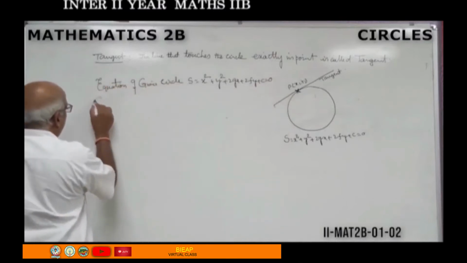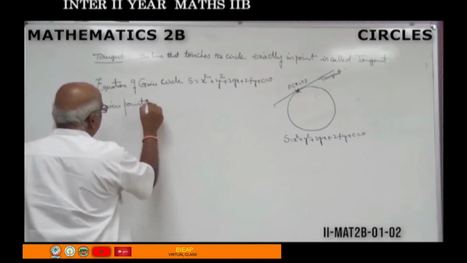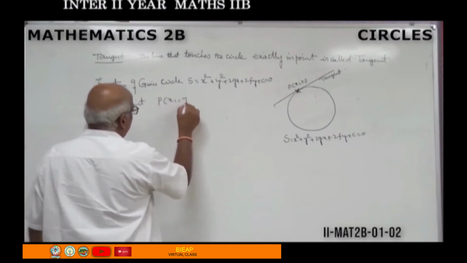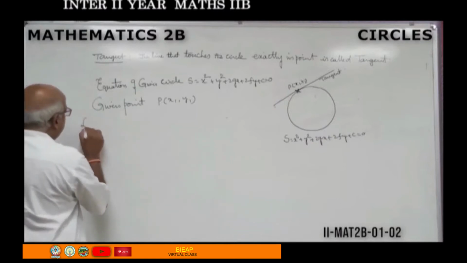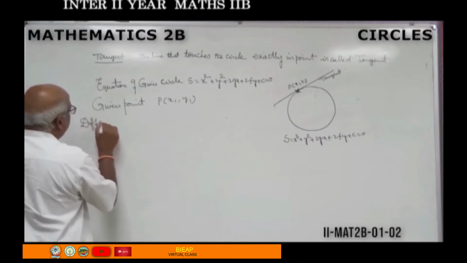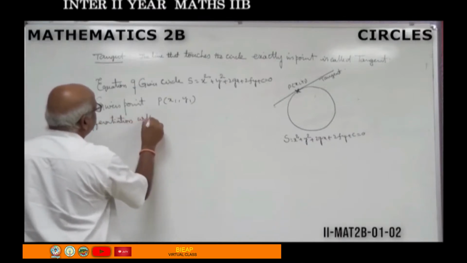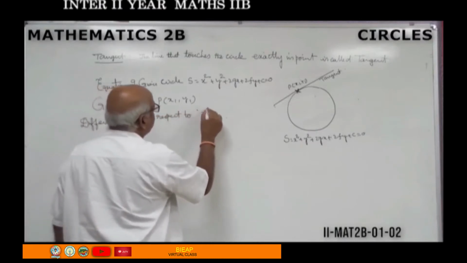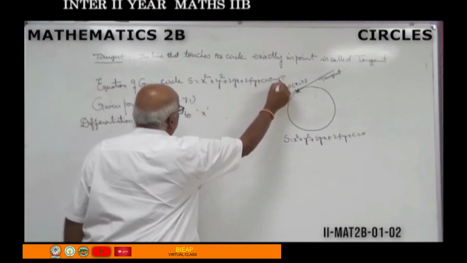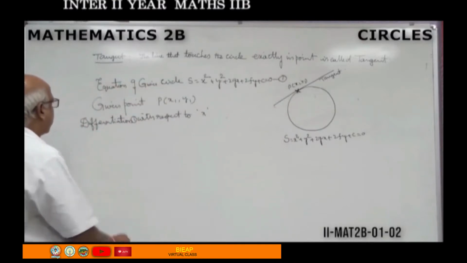Given point is P(x1, y1). Now differentiating the first equation with respect to x.